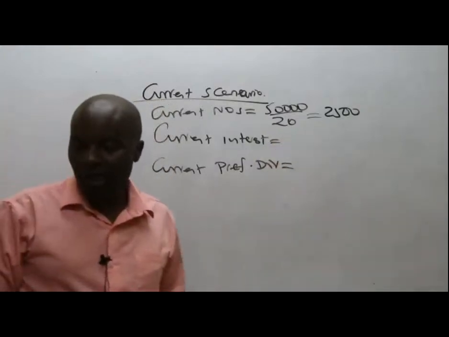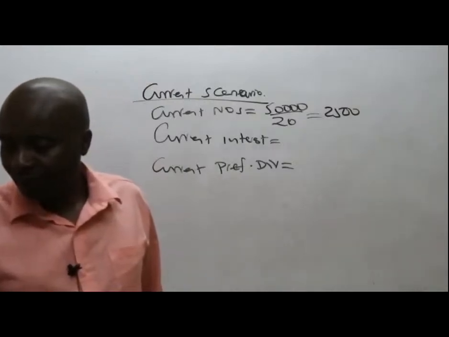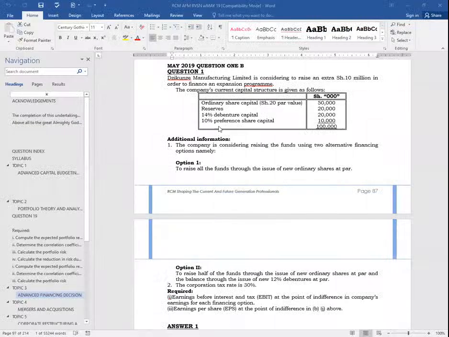Current interest. Doreen Kemunto gives me that the current interest, 14% debenture capital. So 14% of 20,000, which Doreen has been able to pick very fast as 2,800. And then we have 10% preference share capital. So 10% of the preference share capital, which happens to be 10,000, that will give me 1,000 more. With that, ladies and gentlemen, now I should be able to fight whichever war.